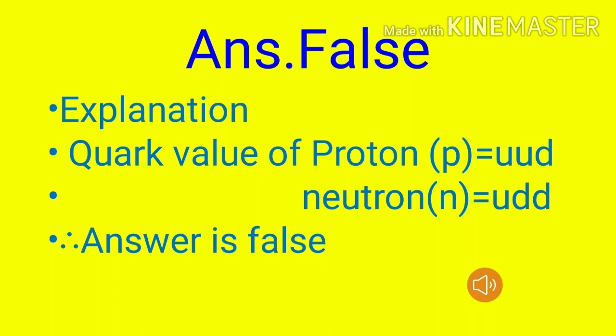In this question, video part 25, slide 25, quark values are given in detail. This value is supposed to answer this question. From this slide, we know that the proton is UUD quarks and the neutron is UDD quarks. Therefore, the answer is false. False is the correct answer.